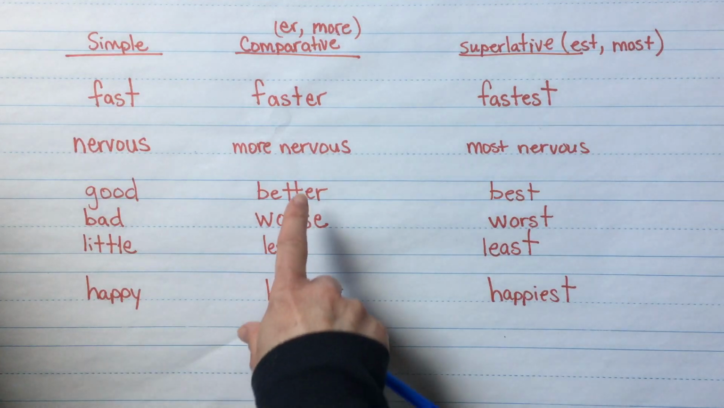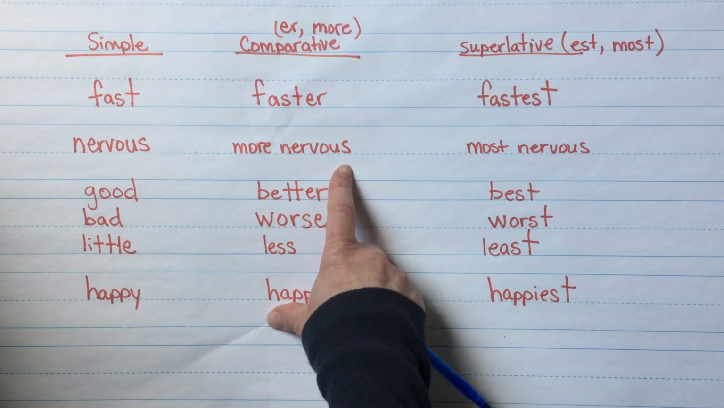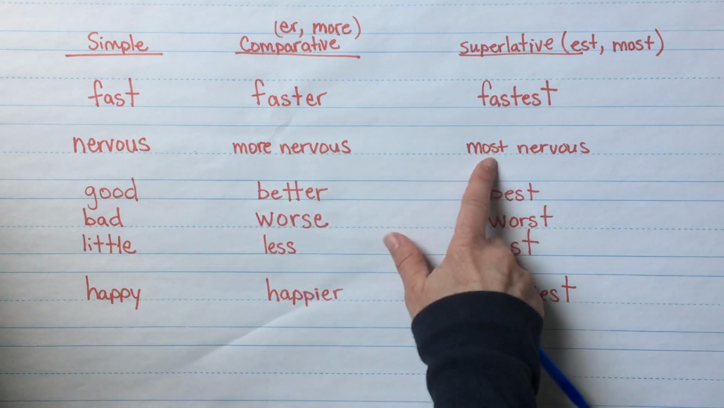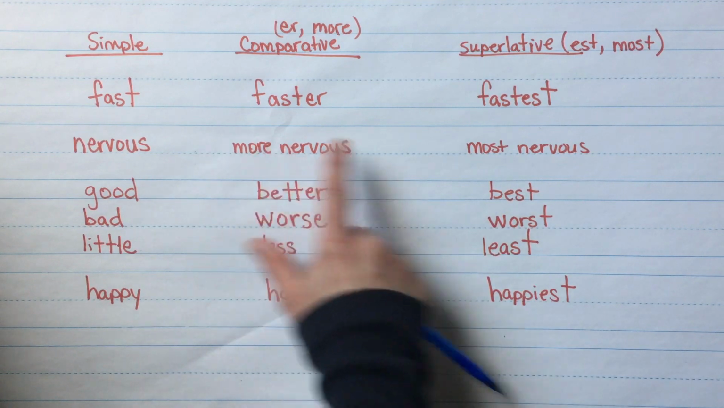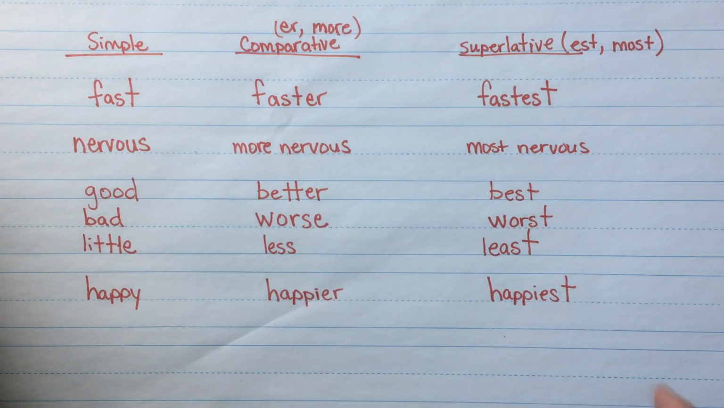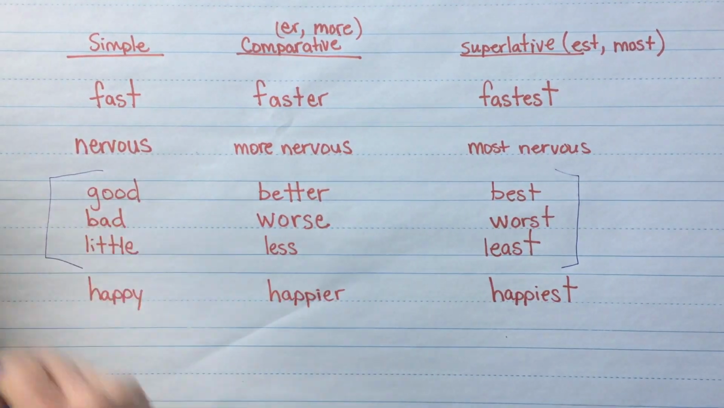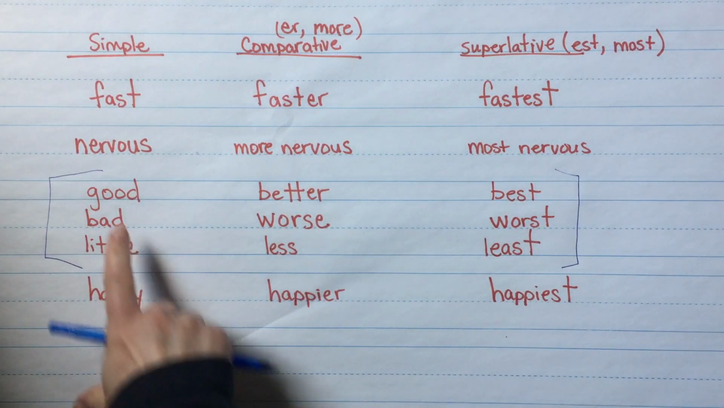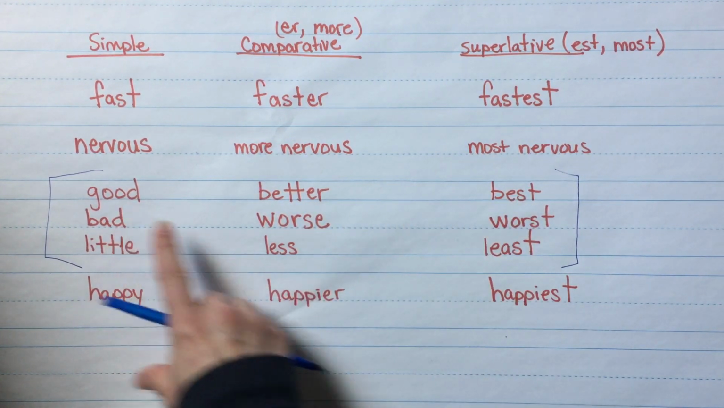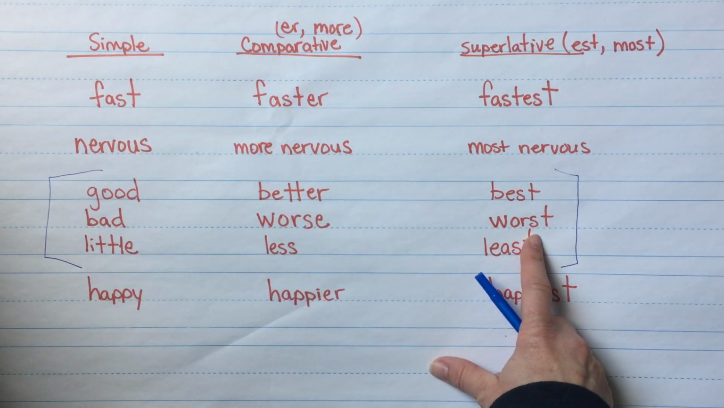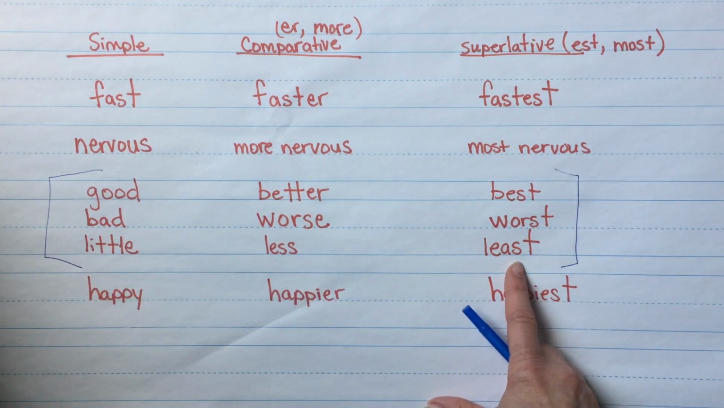So a good rule on that is if it's two syllables, a lot of times it will have the more in front and the most. And definitely if it's three or more syllables, it's going to have the more or the most. All right, and then there's these right here that are completely irregular. They change the word completely, right? So good becomes better, and then best. Bad becomes worse and worst, and a little amount, you have less and least.